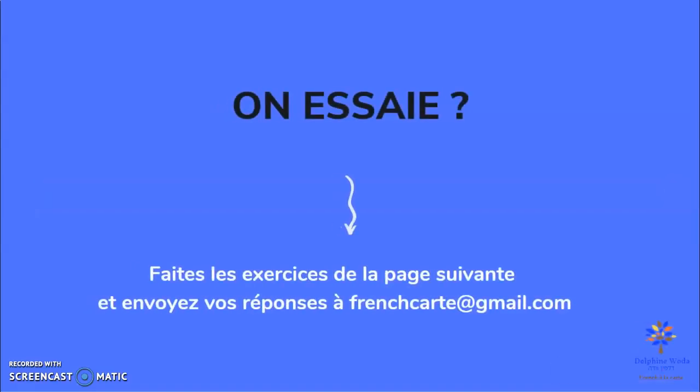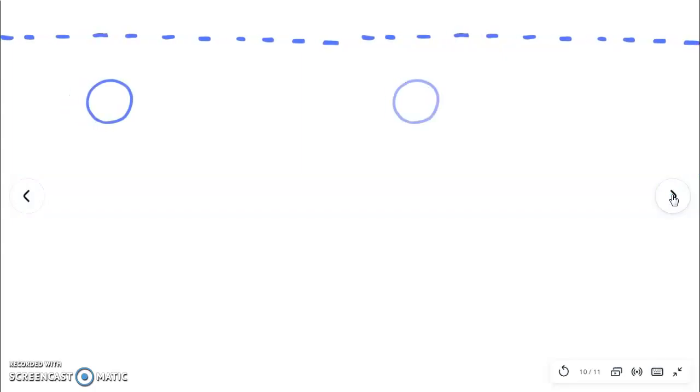Okay, let's try. On essaie. You're going to see now two exercises and I invite you to do the exercises and to send me your answers to frenchcart@gmail.com, and I'll be very, very happy to check them for you and to send you my feedback. So here are the exercises.